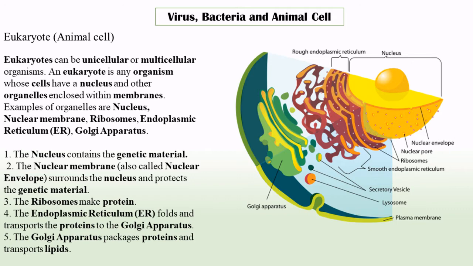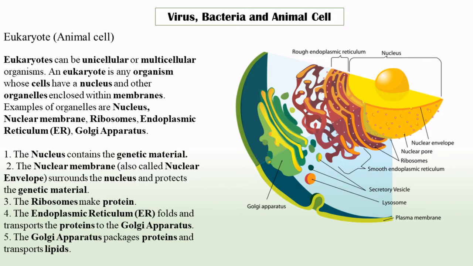All right? Let's review the different kinds of organelles in a cell. This is just basic biology, and because we're building up vocabulary, it is nice to build up also a little bit of biology vocabulary. So let's go ahead and review the different organelles. First, we have the nucleus. We already discussed the nucleus. It contains the genetic material of the cell. Then we have the nuclear membrane. We discussed that as well. It surrounds the nucleus. It protects the genetic material.